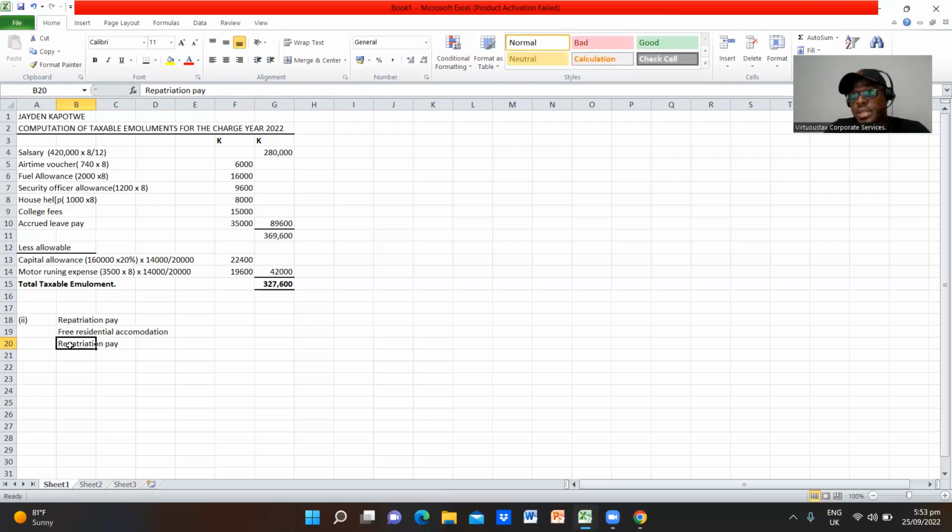What happened here is Jaden incurred this cost. He paid for these medical fees, then went back to the employer and claimed those fees, so the employer paid him back 8,000 kwacha. That is not considered as income, it is not a taxable income.